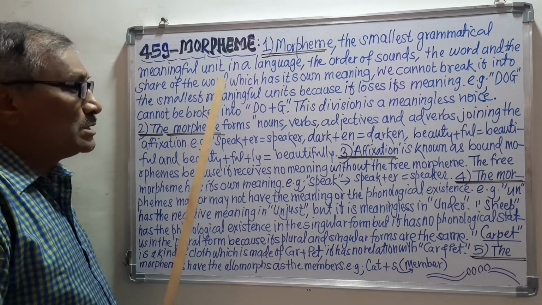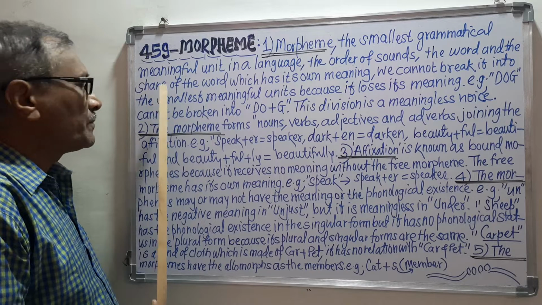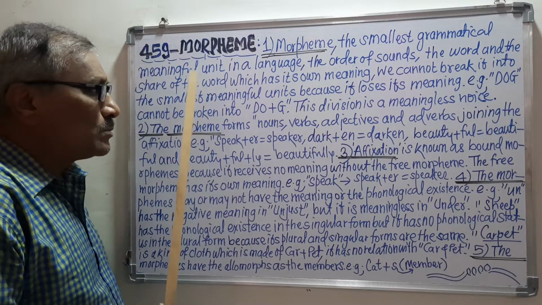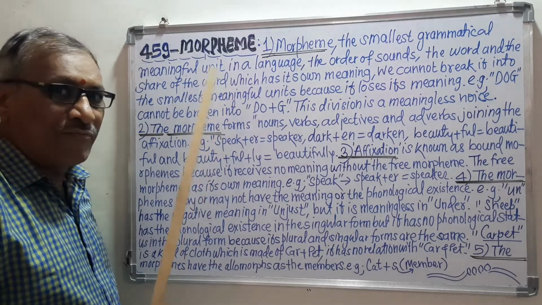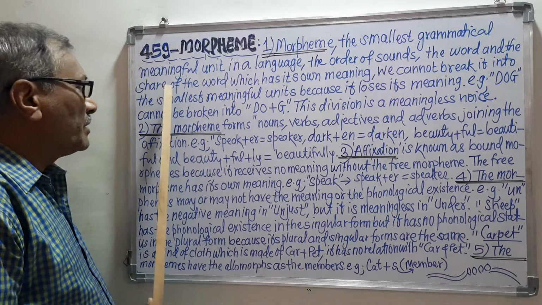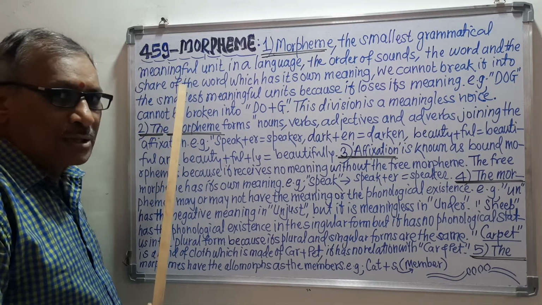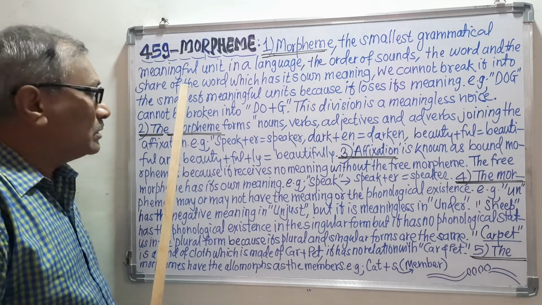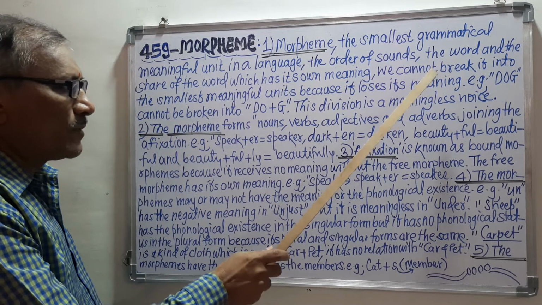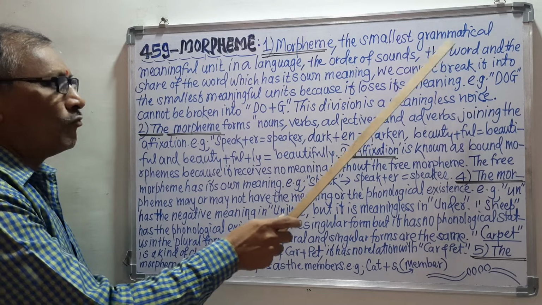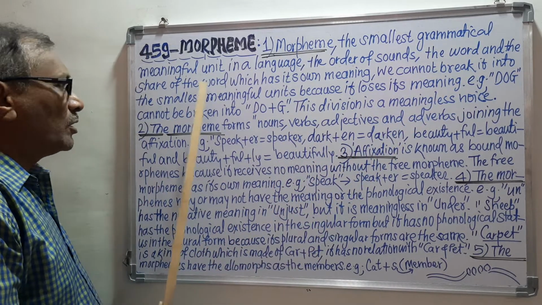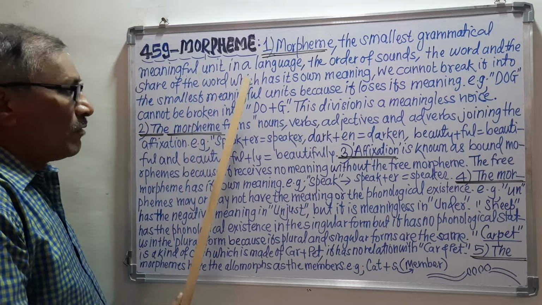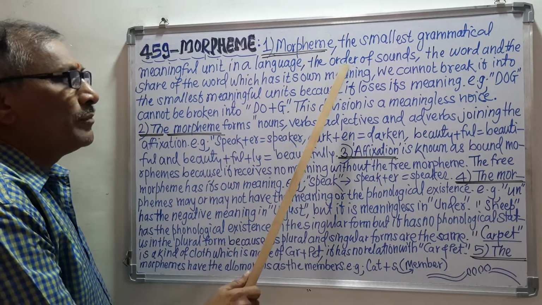Share of the word means, suppose box, boxes, means box is the morpheme. It is the free morpheme, and in boxes, es is the share of this word, and that's why the explanation is that the morpheme is the word and the share of the word, which has its own meaning.